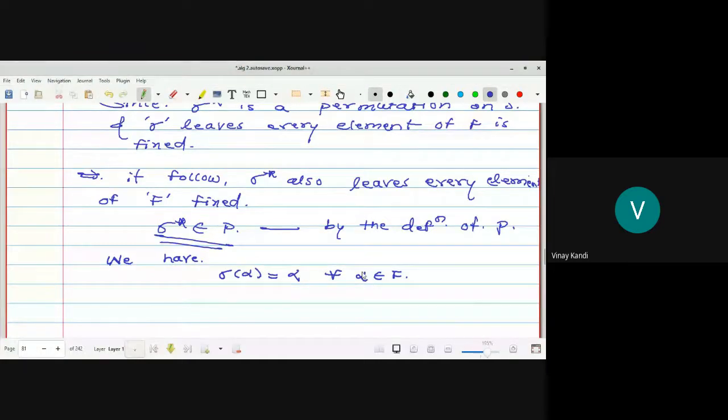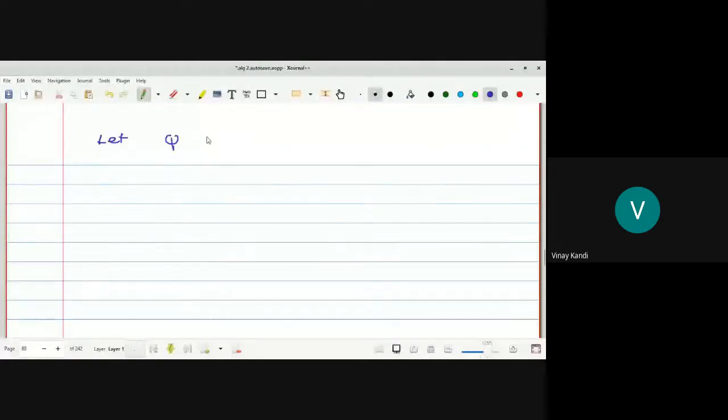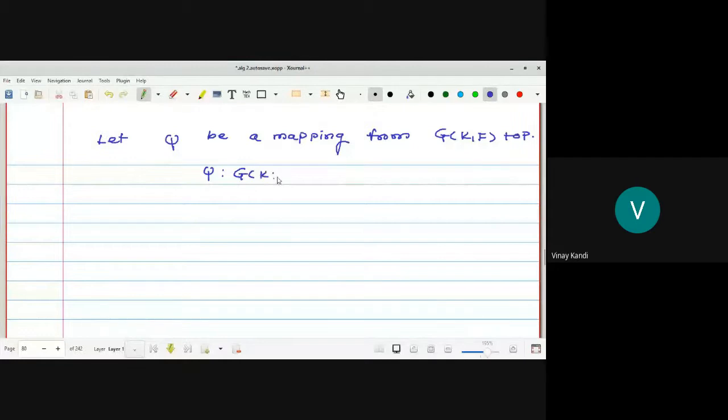Now let us define a mapping. Let psi be a mapping from G(K/F) to P, that is, the set of all those permutations on S which leave every element of F fixed. We have to show that this psi is one-one, onto and a homomorphism. So let psi be a mapping from G(K/F) to P, defined as psi of sigma is equal to sigma star.